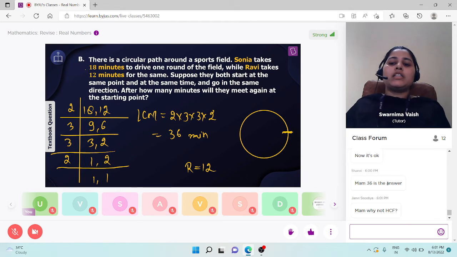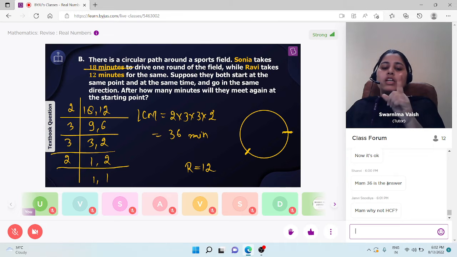But Sonia takes 18 minutes to complete the round. It means after 12 minutes, Sonia is somewhere here. She is in the middle. Because उसे लग रहा है 18 मिनट्स अपना राउंड कवर करने में. So वो अभी भी कहीं बीच में ही है. She has not completed her round.